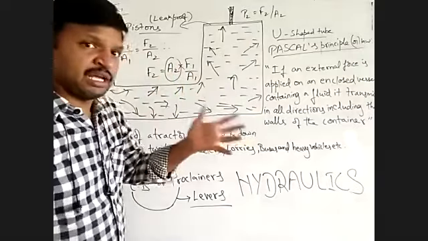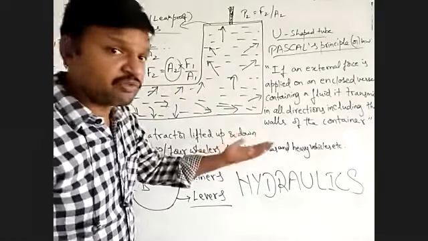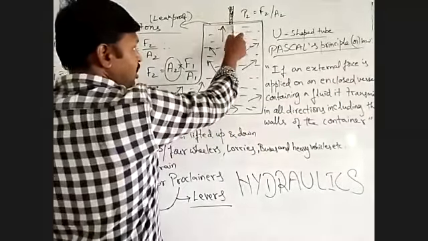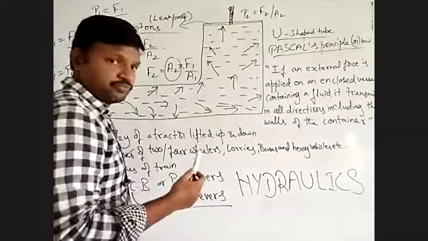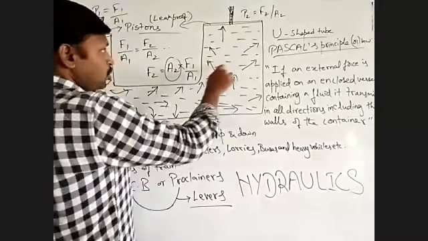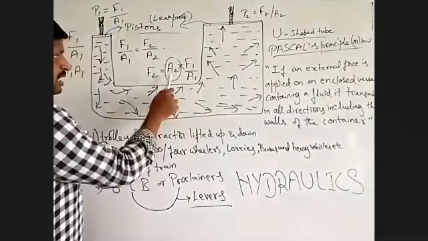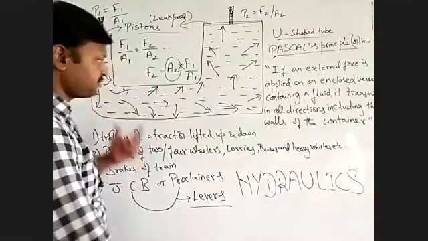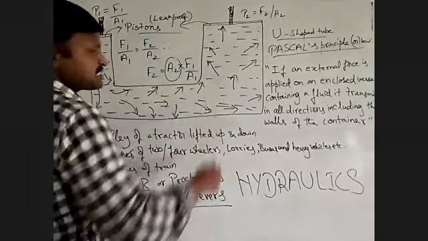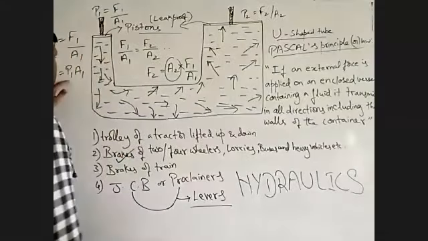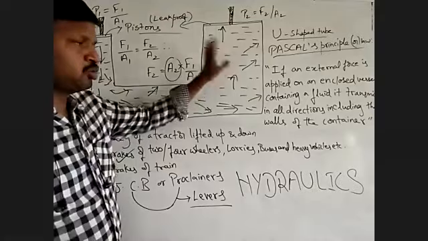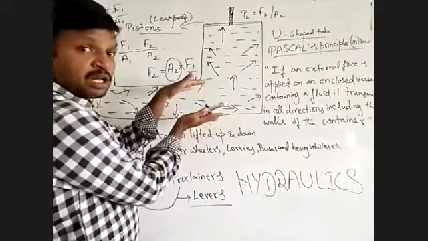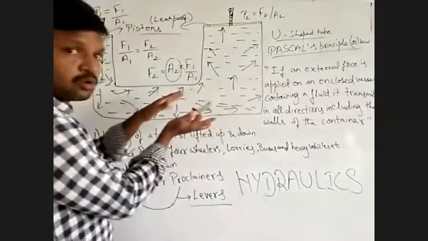So finally, the resultant force acting in the upward direction on the other piston is the multiplication of this area into the force per unit area of the first one. This pressure into area is multiplied throughout the fluid contained in this enclosed vessel.